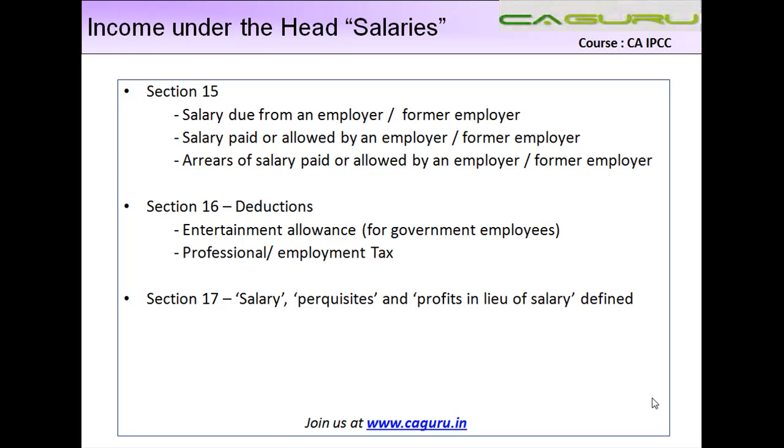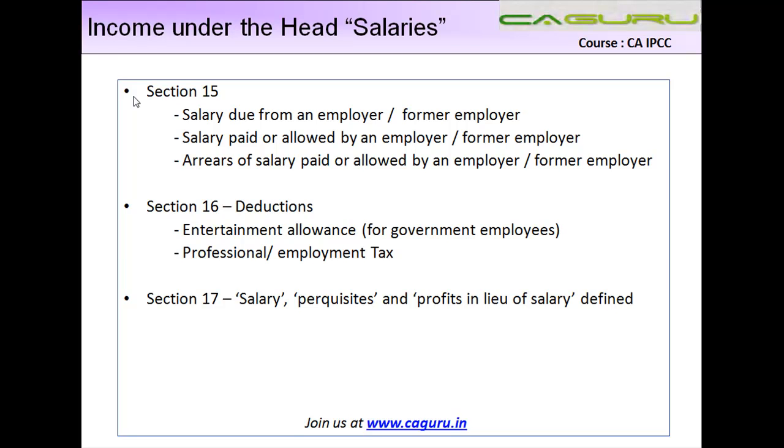Now we have a look at a bird's eye view kind of a thing as to what all is included within the definition of salaries. So, how does the computation of salary work? There are three things. The first one is computation of salary, which is governed by section 15. Now this section 15 we have already seen.